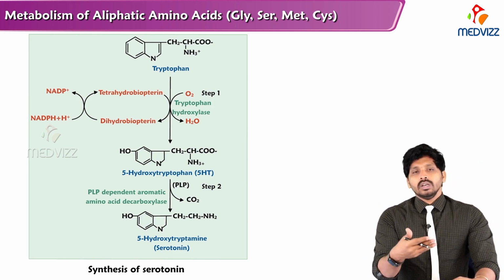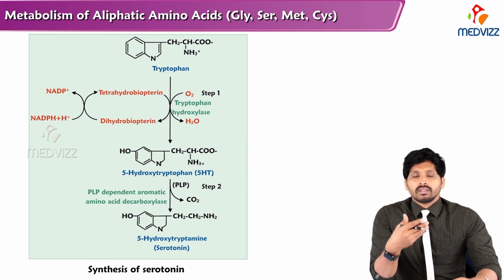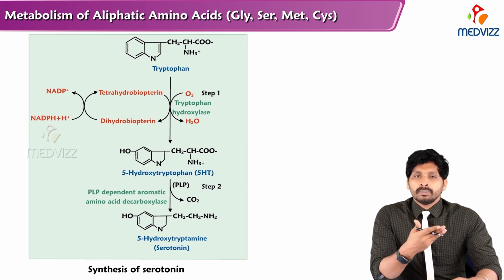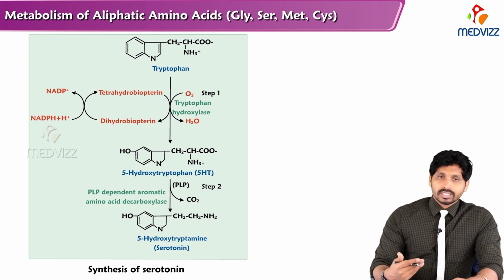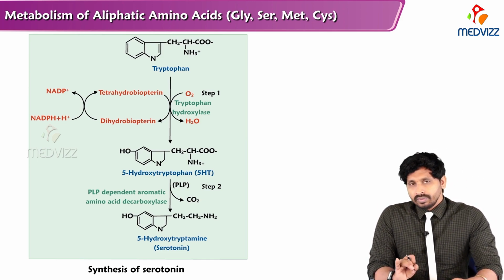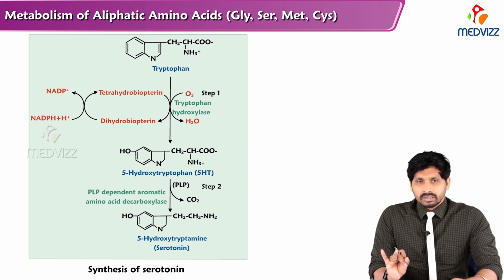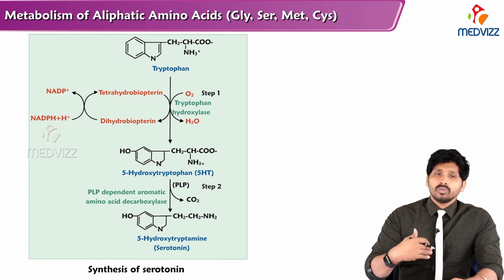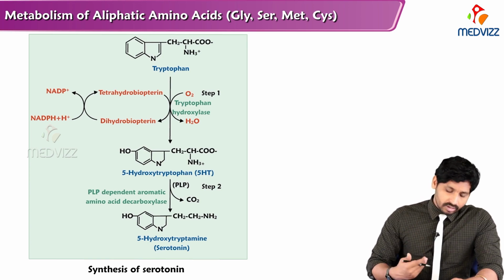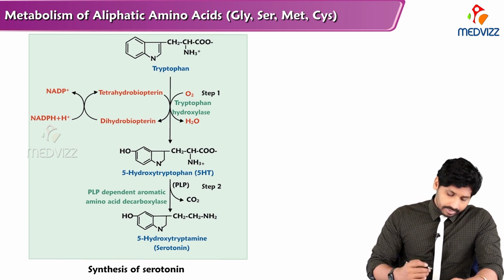As we have already learned from the catabolism of tryptophan, it has two metabolic fates: one is the kynurenine pathway, the other is the NADPase pathway. Here the other specialized products are forming. One we have already covered, that is vitamin B3 synthesis, and the next is serotonin synthesis, the hormone which is synthesized from tryptophan. So we'll see how it is synthesized.